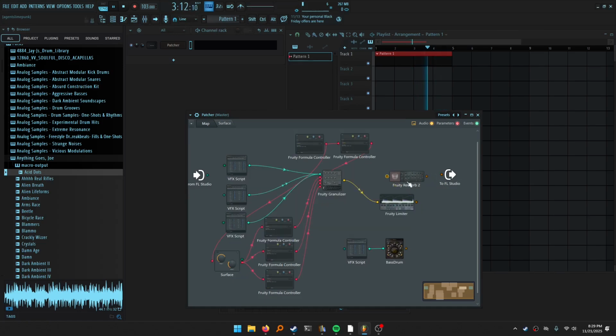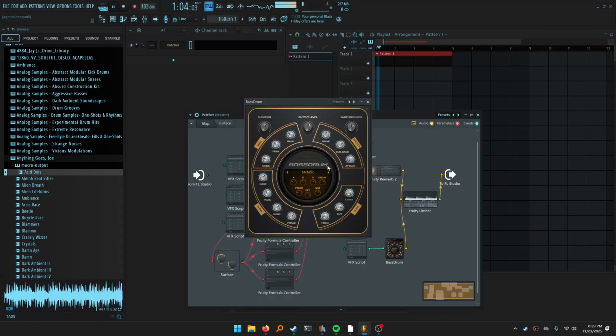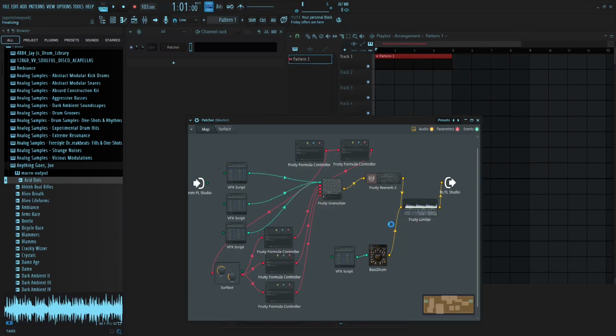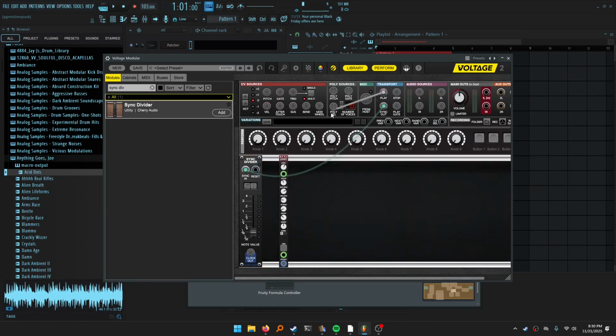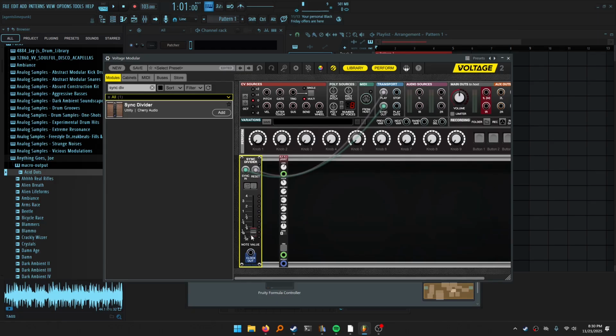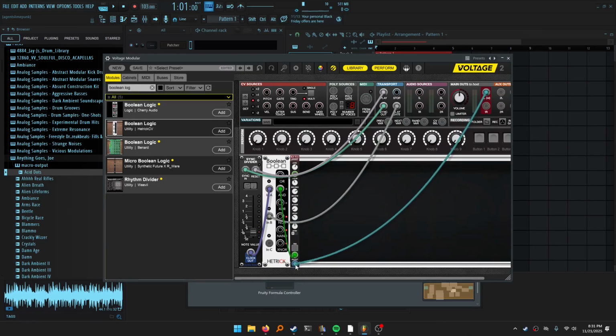But first, I'm going to send this through the reverb so that they can both enjoy the limiter together. Please don't crash, that would suck. The micro hi-hat out. Now if we get some of the information from the DAW, we won't have to set up another VFX script. We can just have it bang on the clock signals and bring in some Boolean logic so it doesn't do that when it's paused. If we put the Boolean logic on it now, it'll only happen when the track is playing. So we're going to say that clock signal only when the track is playing on the play gate right there. And that's why we choose the AND Boolean. Also got to pipe it to the output, or else.